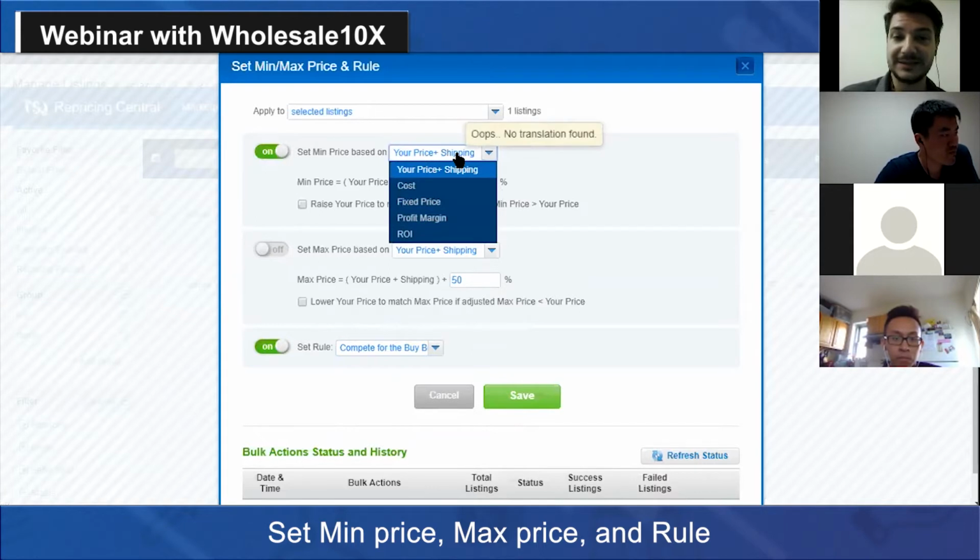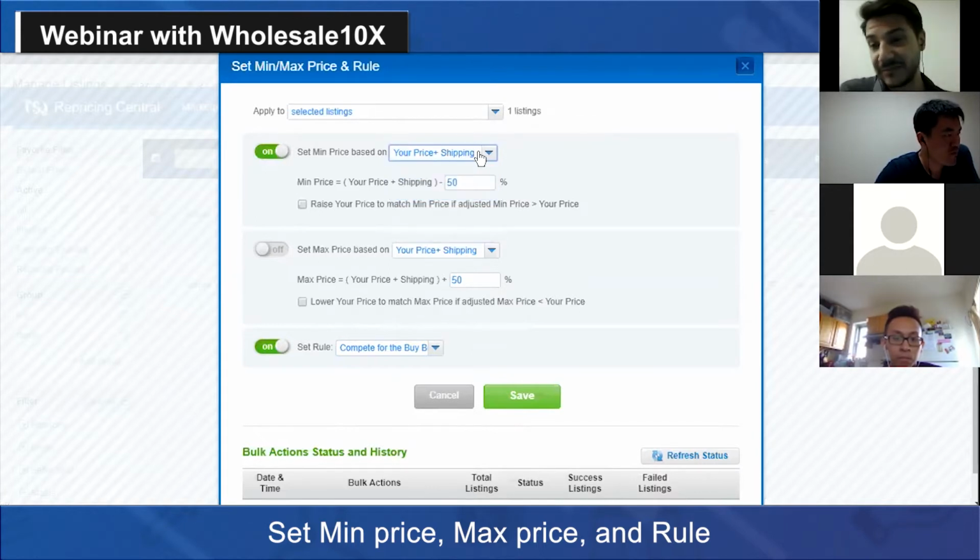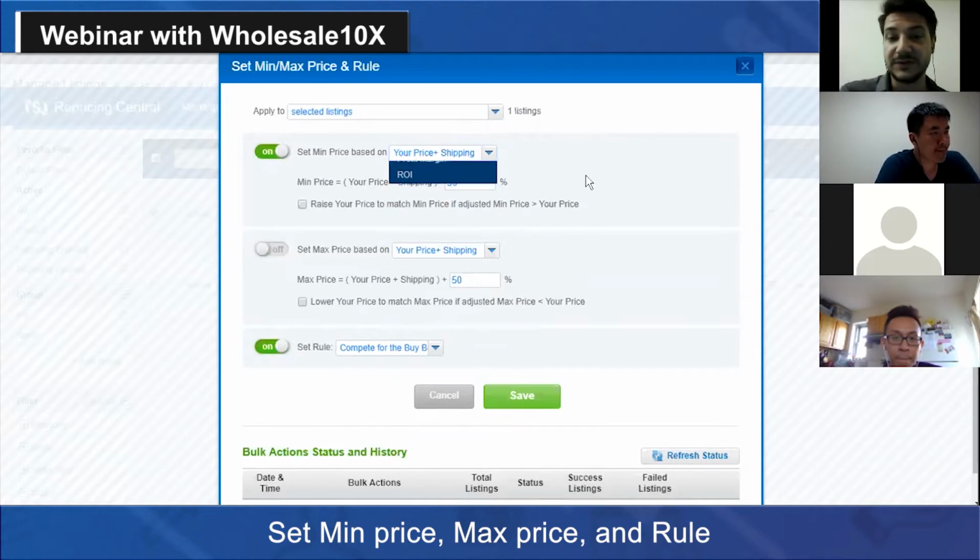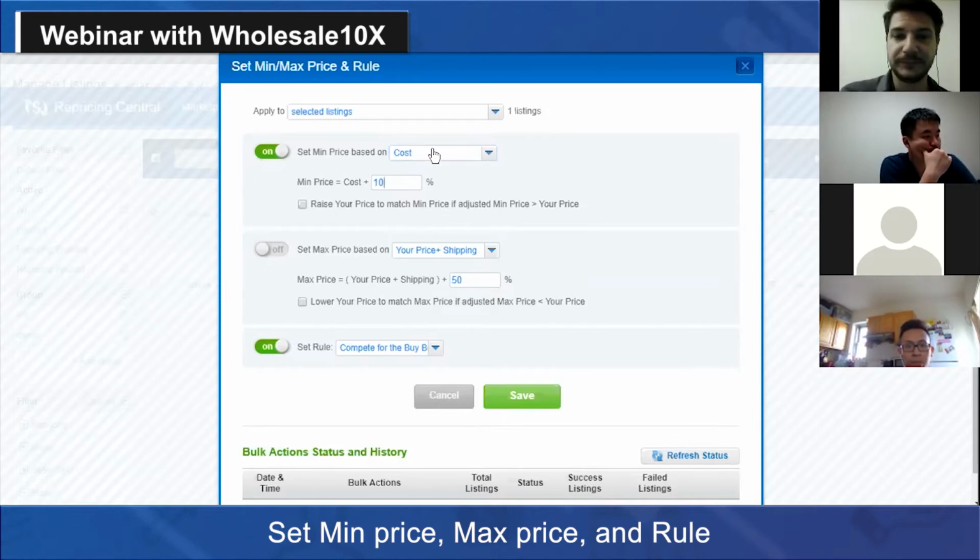So you can base your min price on your current live price, for example. And you can say the min price is my current live price minus 50%. If you have input cost value for your item, you can actually use that cost to calculate your min price or max price. So for example, you can say that your min price is going to be your cost plus 10%. Fixed pricing means, for example, if you have multiple products that you want the same min price for all of them, then you can just say that your min price for all of them is going to be, let's say, $10. That's also an option.